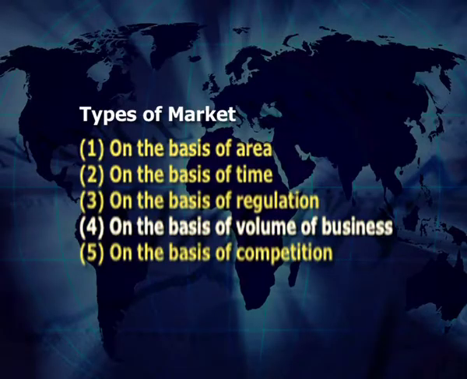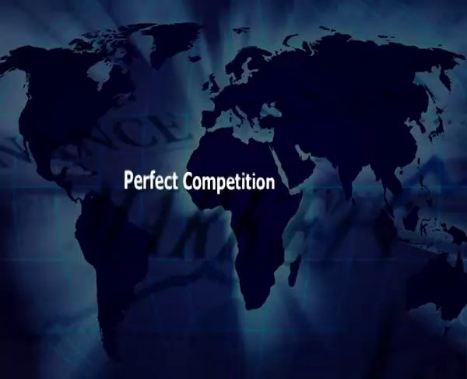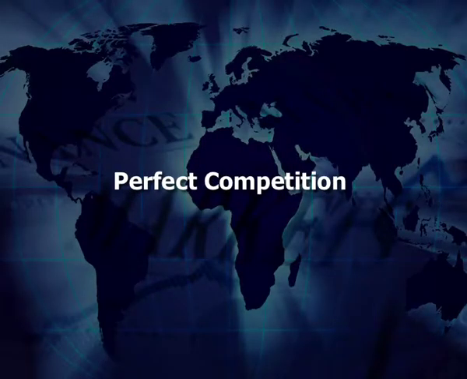On the basis of volume of business, it is known as wholesale market and retail market. Now, on the basis of competition, it is known as perfect competition, monopoly, monopolistic competition, oligopoly and duopoly. Here, we are going to discuss market on the basis of competition, and our center of discussion would be perfect competition. Let us discuss perfect competition now.